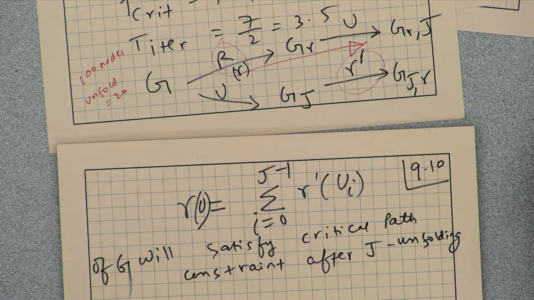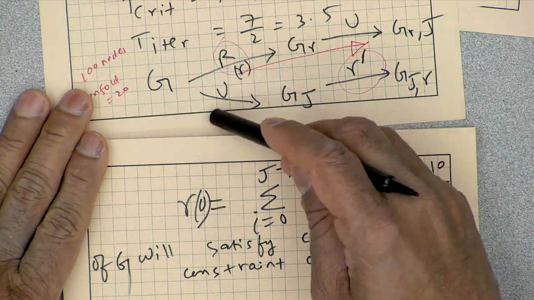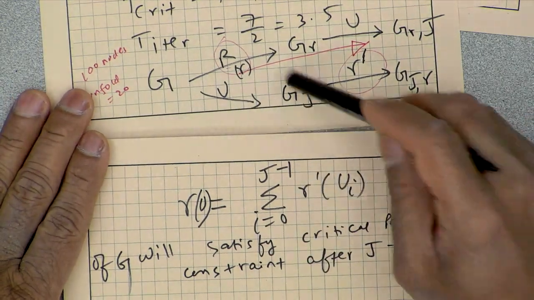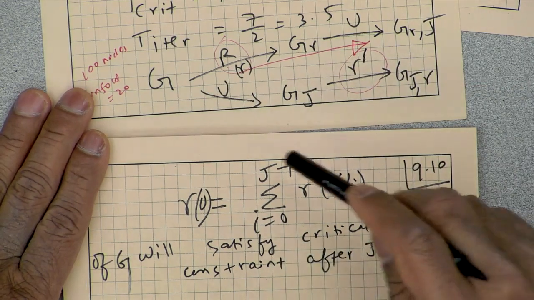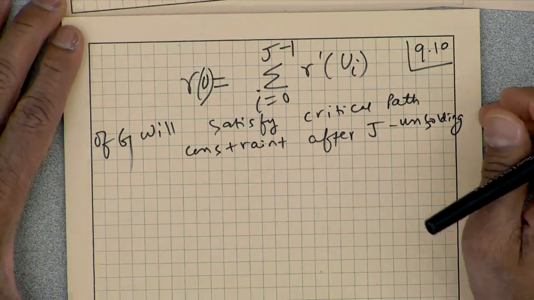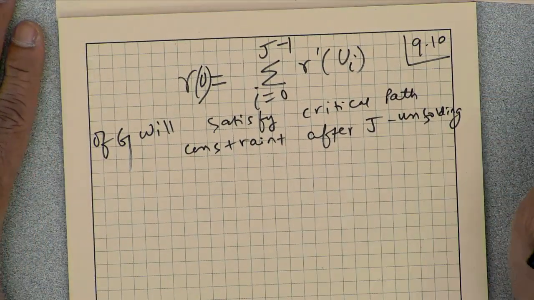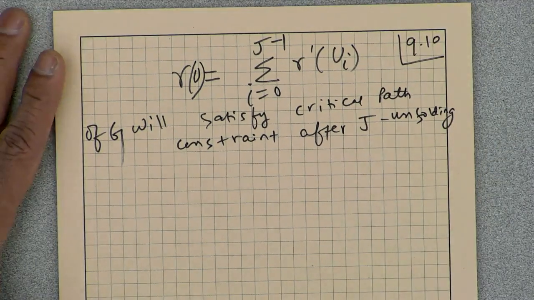That's what we want to prove. We want to prove that if r prime after unfolding satisfies this critical path constraint, then r must also satisfy the same constraint before unfolding. How do you prove that?